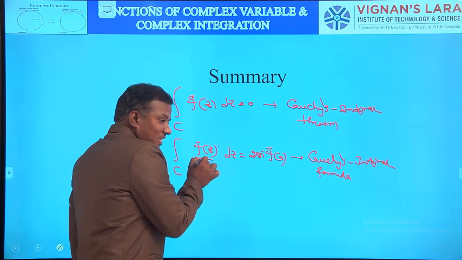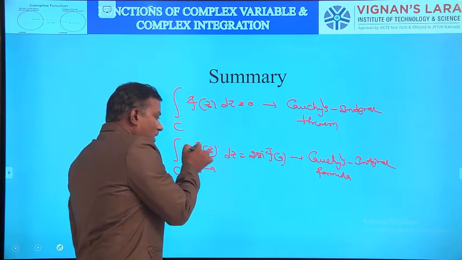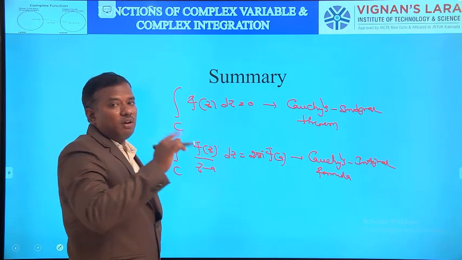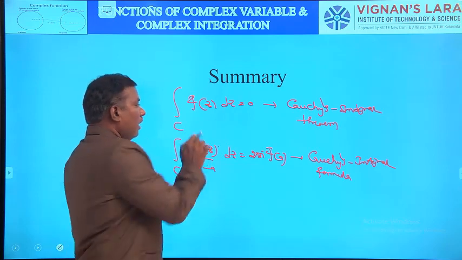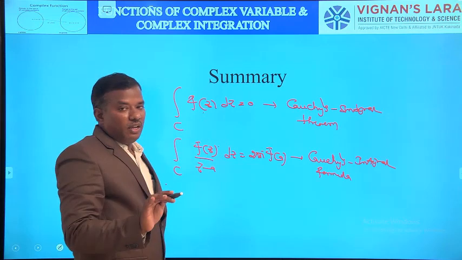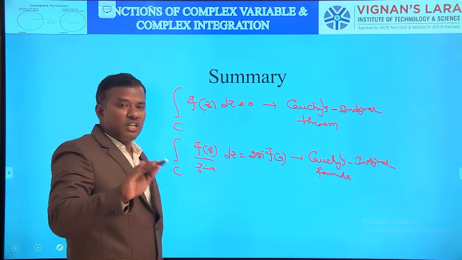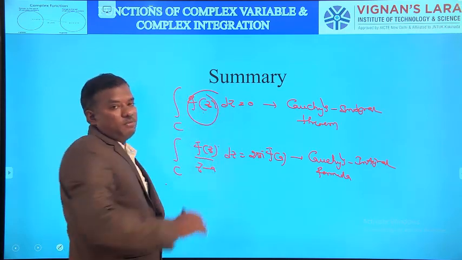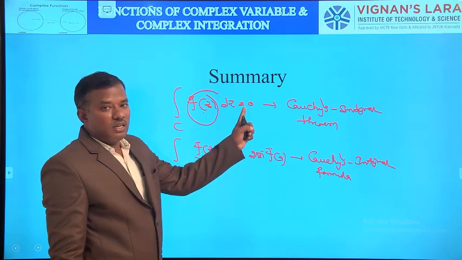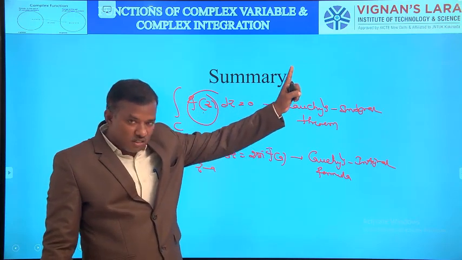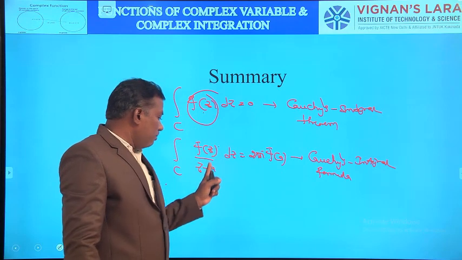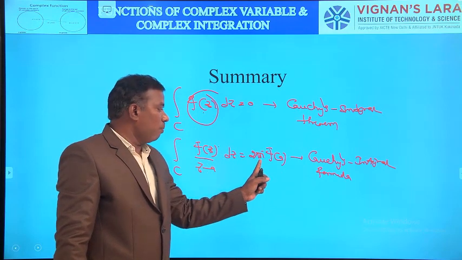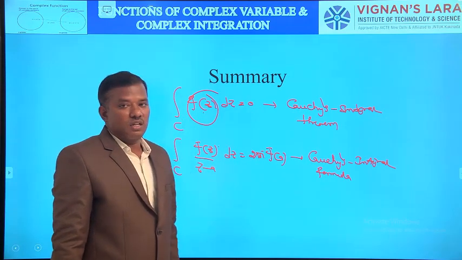Here a lies inside C, so the numerator is f of z and the denominator is in the form of z minus a. In the first case, f of z is analytic everywhere except z equal to a, which lies outside C. So integral over C of f of z dz equals 0 by Cauchy's integral theorem, and integral of f of z by (z minus a) dz equals 2 pi into f of a by using Cauchy's integral formula.